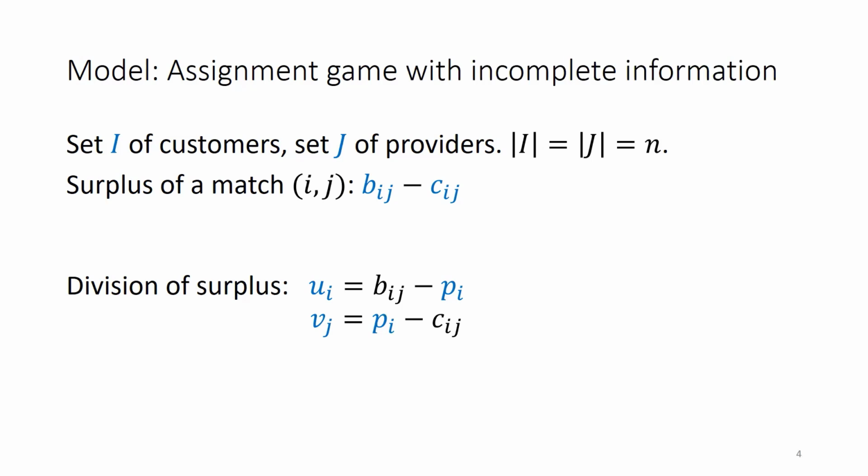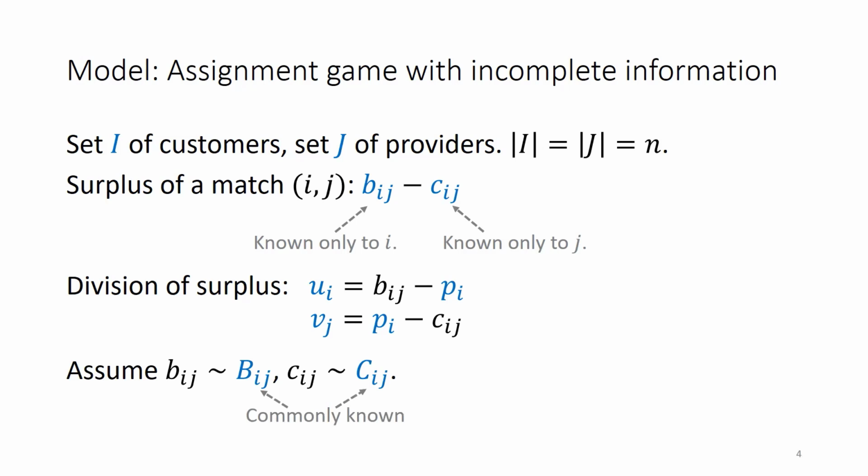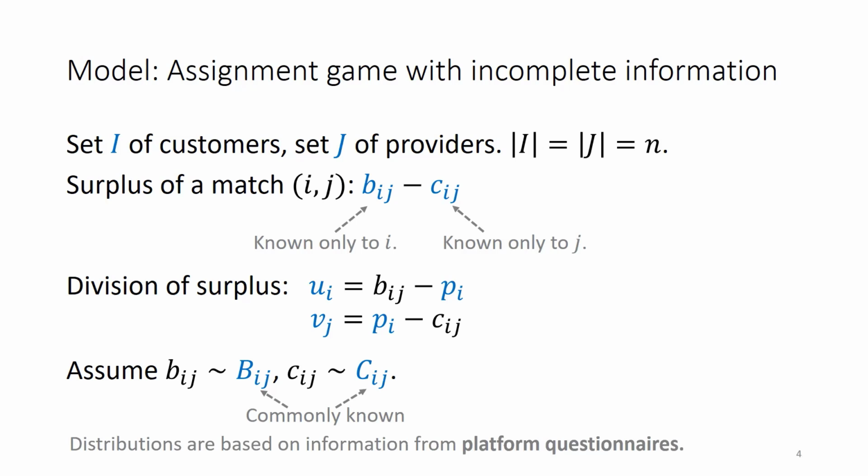What's different in this paper is incomplete information, in which we assume only the customer knows her benefit and only the provider knows his cost. The benefits and costs are assumed to be drawn from commonly known distributions. And these distributions are based on information from platform questionnaires, which agents complete about what they're looking for and who they are. A market then is represented by the set of customers and providers, as well as these distributions B and C, which may differ for each IJ pair.